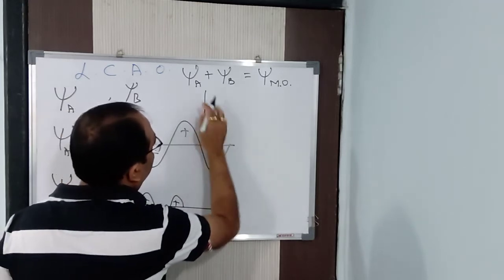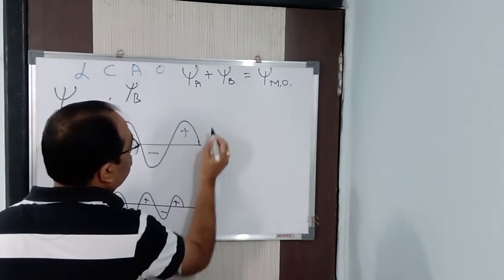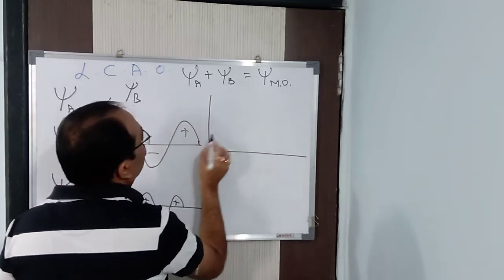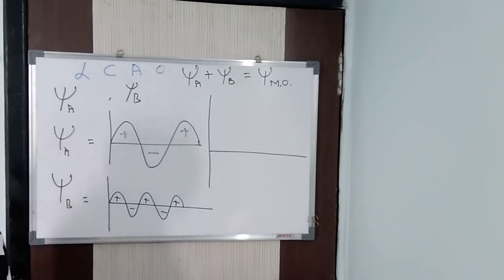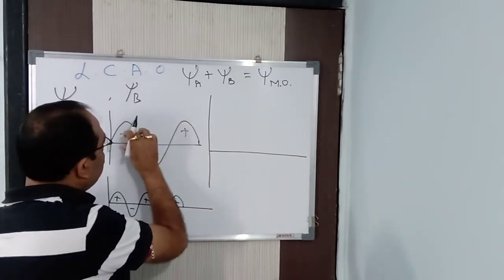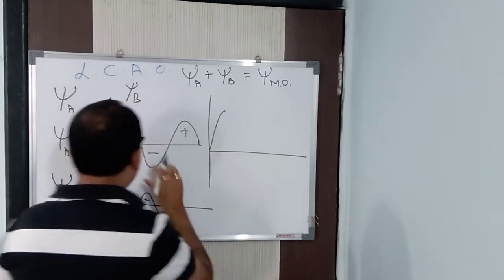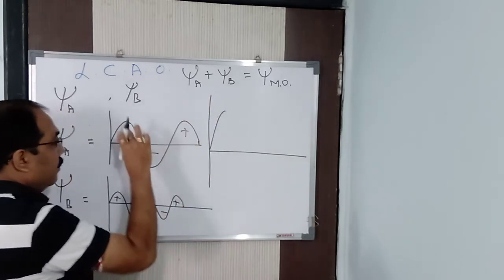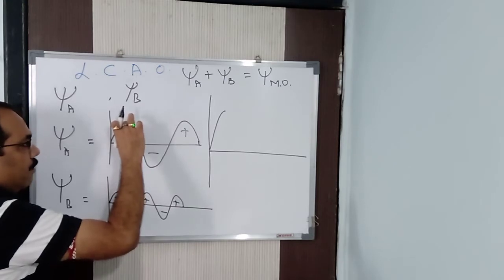See here. I am drawing the diagram here and I will show you. Here let me rub this so that I will get the space to draw the diagram. So this is nothing but psi MO. I am drawing the diagram for the psi MO. Got it? Where psi MO is nothing but psi A plus psi B, so to say. Now as electron density is increased, what you find is that energy is released. So the amplitude is being increased. Amplitude is this plus this now. Alright, psi MO will be psi A plus psi B. So psi A is this much, psi B is this much. The amplitude I am talking to you. So this is amplitude, this and this.